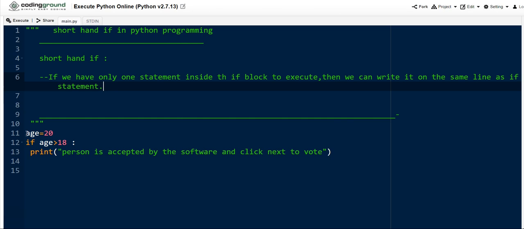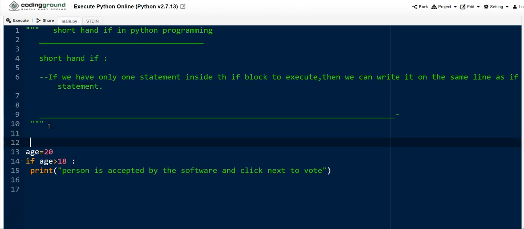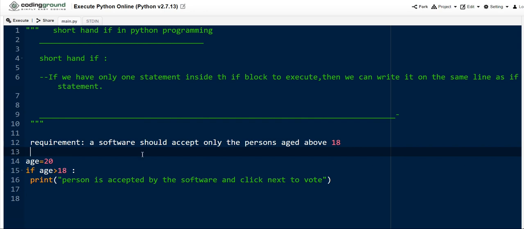For example, this is a requirement: the software should accept only the persons aged above 18. So here we have developed a voting software. That voting software must accept only persons above 18 years of age. That means here we have written the logic.